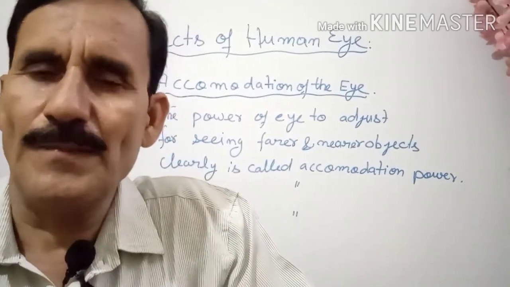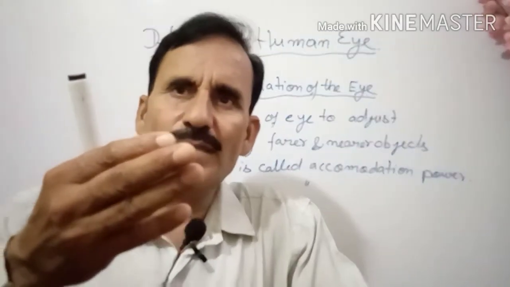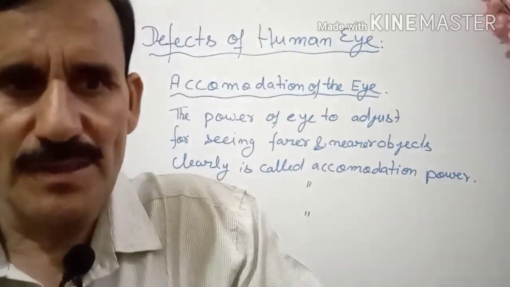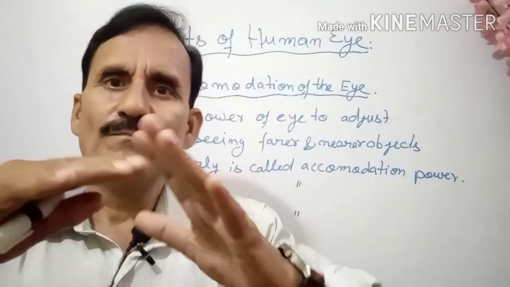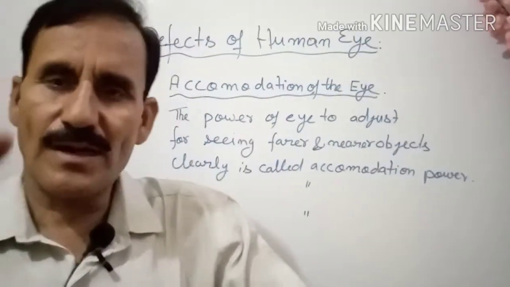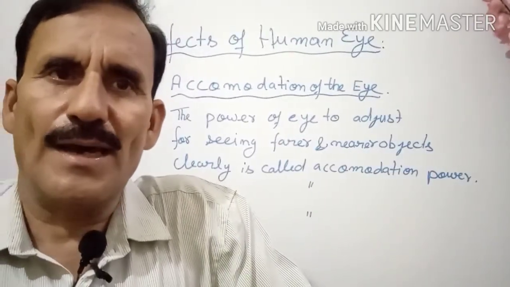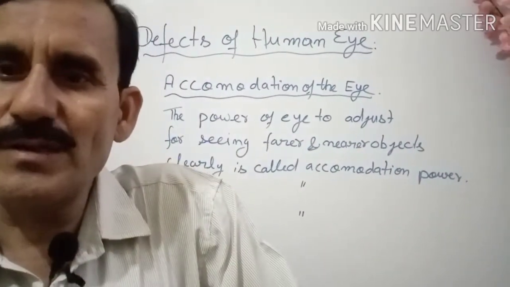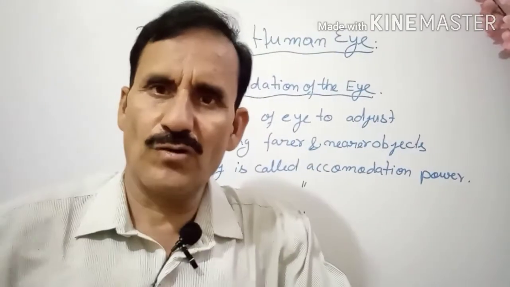So both types of lenses are required. For the farther object, you are using the convergent lens, and for the nearer object, you are using the divergent lens. So we are using bifocals here. Bifocal means what? There are two lenses. One lens is concave for the farther objects and another is convex. So we are removing this defect, increasing the accommodation of the eye by using the bifocals.